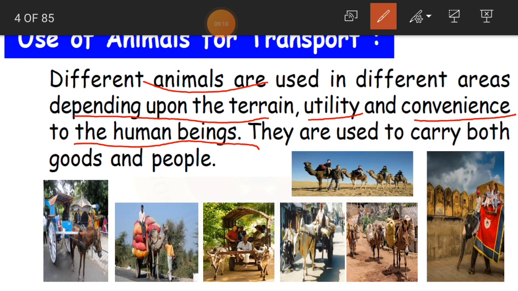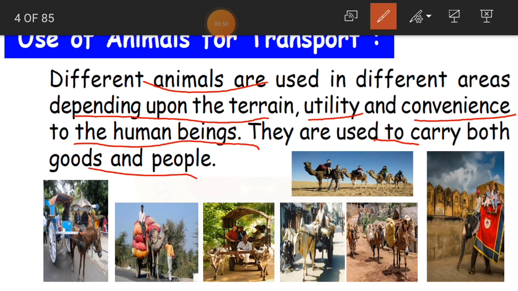So we human beings use animals for transporting goods or people from one place to another place. According to our land, our use and our comfort, we select the animal. Okay, children. And as I said, they are used to carry both goods and people. Goods, things, loads of things. So they carry both goods and also people.